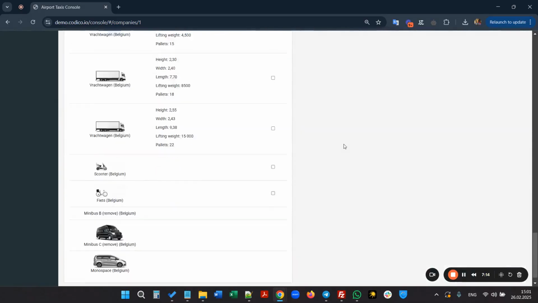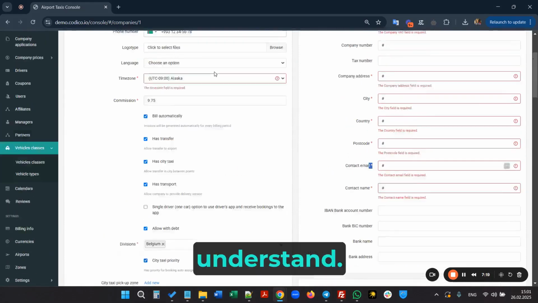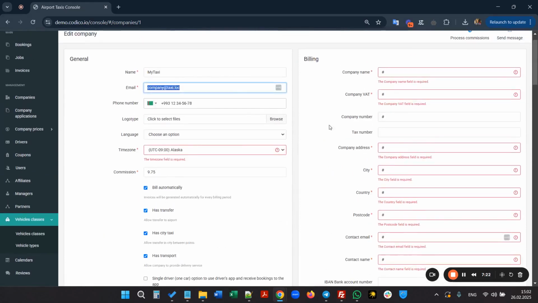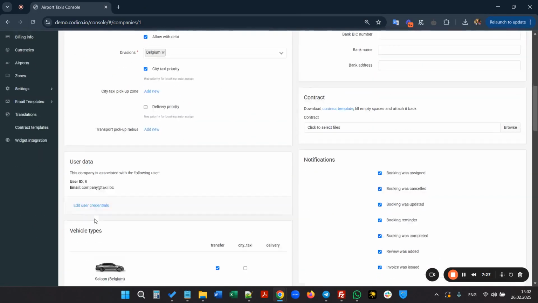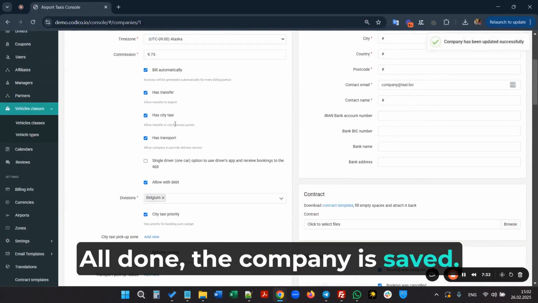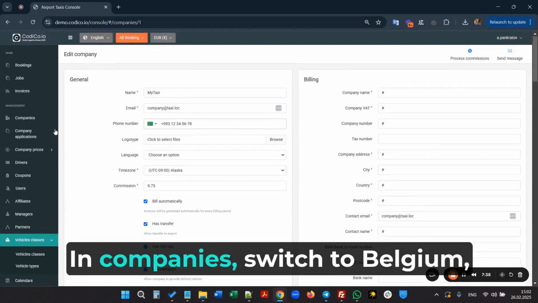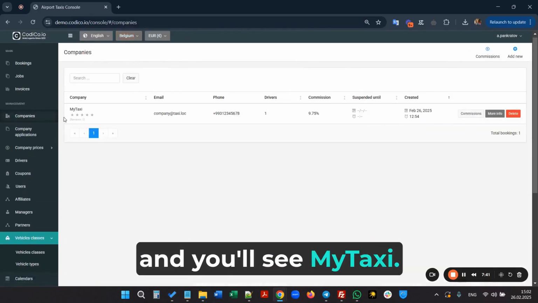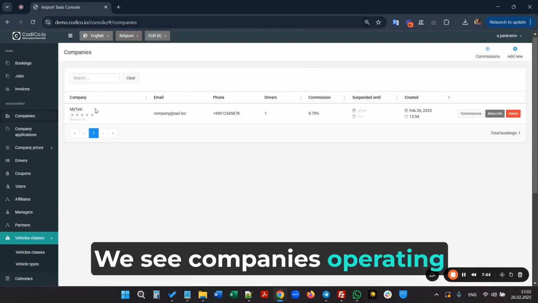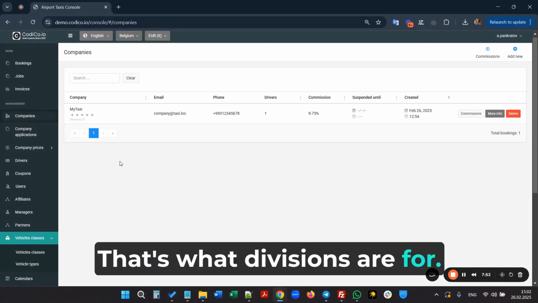Let's save now. All done. The company is saved. We told the system this company operates in Belgium. And companies have switched to Belgium, and you'll see My Taxi. We see companies operating in Belgium. That's what divisions are for.